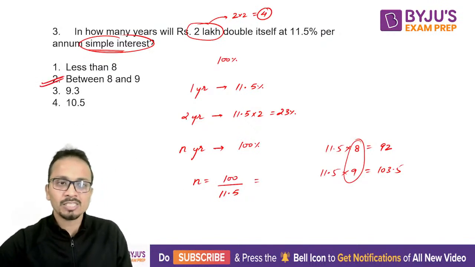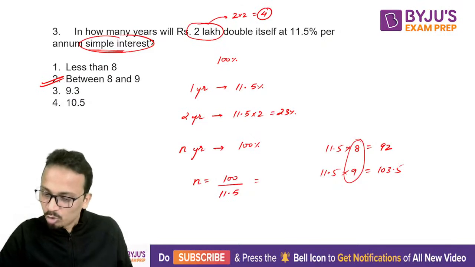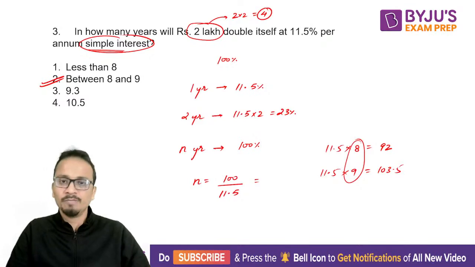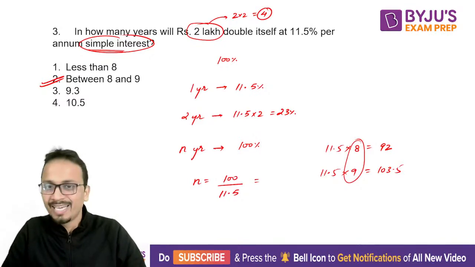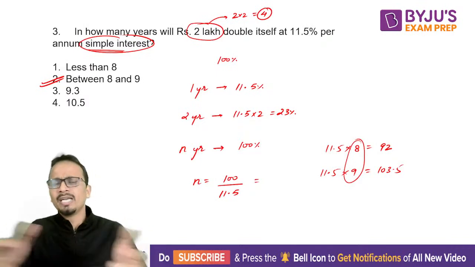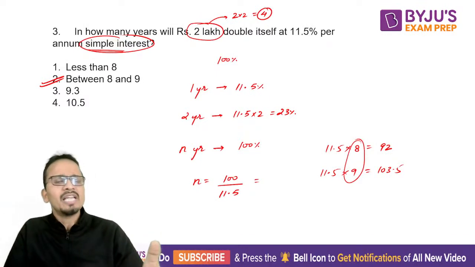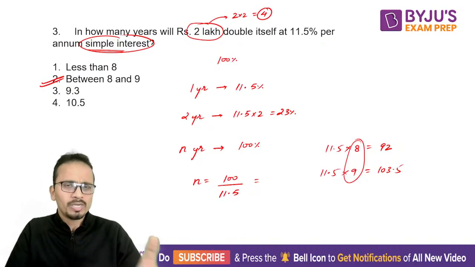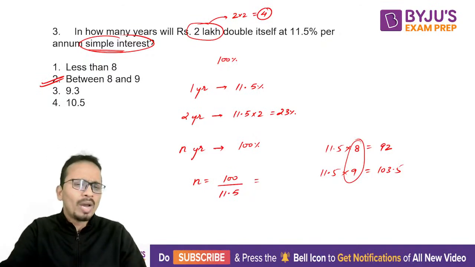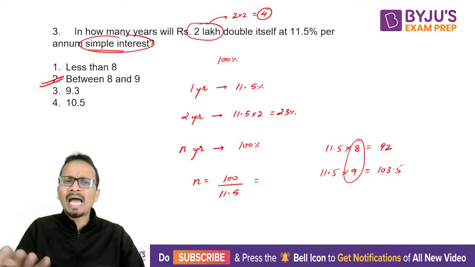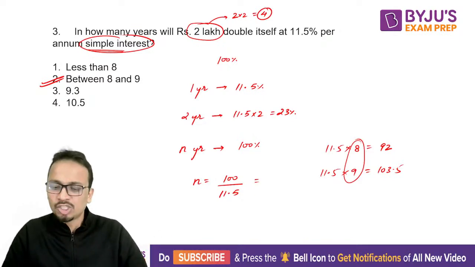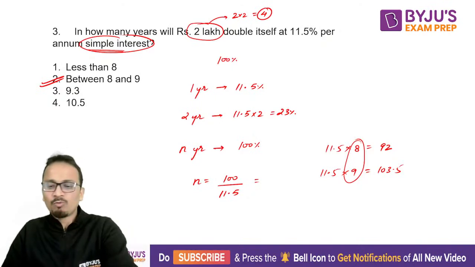So yes, the correct answer will be option 2, and most of you have given the correct answer. Yash, Dipali, Sweetie, Samriddhi, Ritesh and Tejaswi. So all of you have given a wonderful, correct answer. All right, so it was simple, I applied the unitary method. So I need 100% growth. Every year 11.5% simple interest growth is happening. So exact number of years required will be 100 divided by 11.5, and you don't even need to do the exact calculation because the options are given in such a manner. Okay, so that was question number 3.